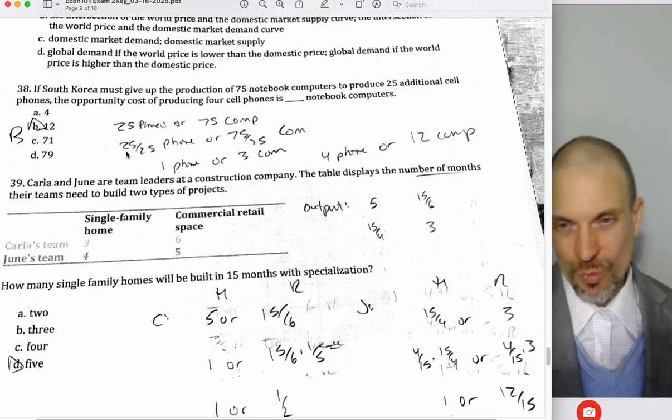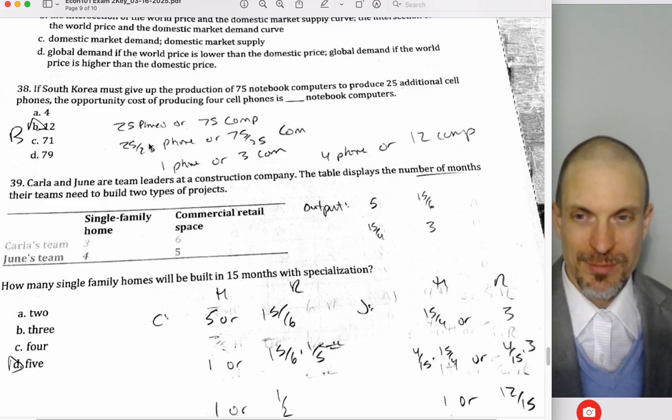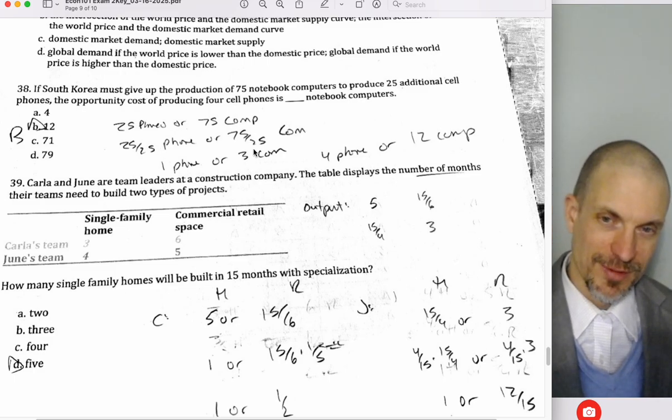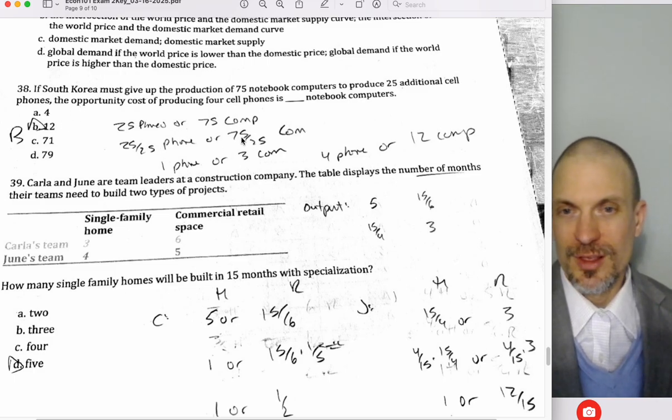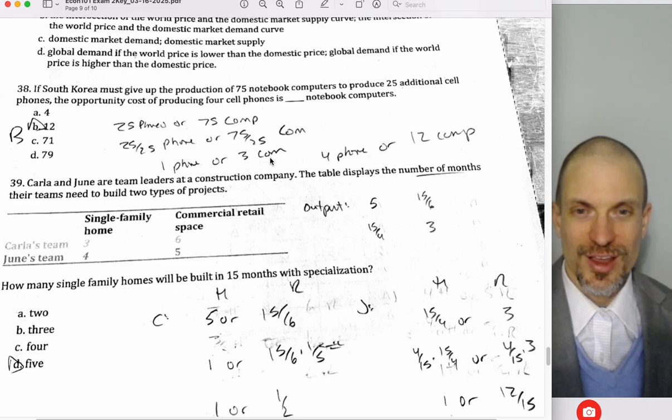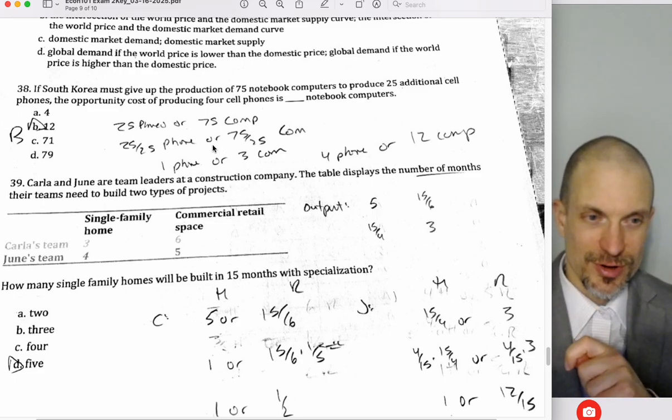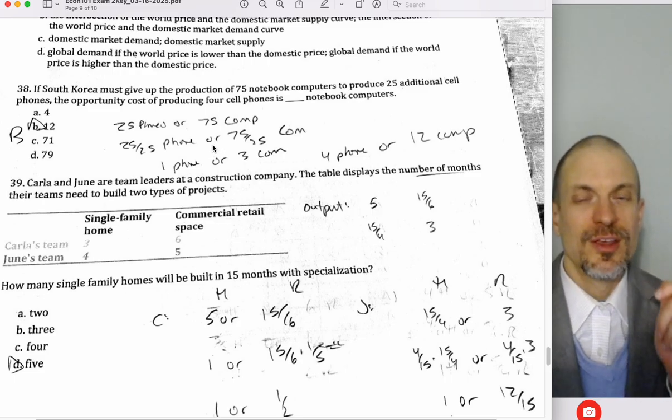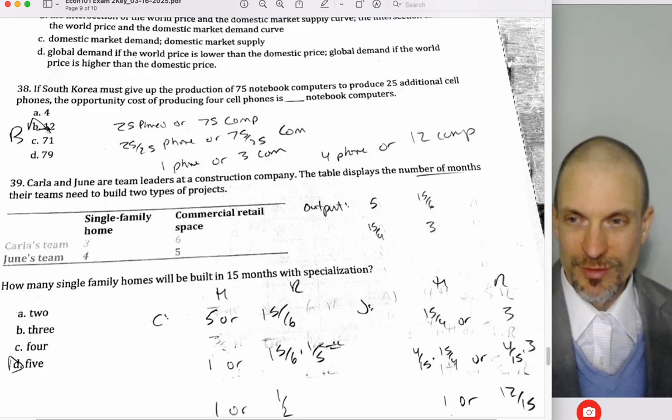I want to get this as 1 cell phone to however many computers. So 25 divided by 25 gets me 1 phone, or 75 divided by 25, 3 computers. So that gets me partially there, except we want to produce 4 cell phones. So for each cell phone, we lose 3 computers, but we're going to do that 4 times. So it's going to be 4 times 3 is 12.